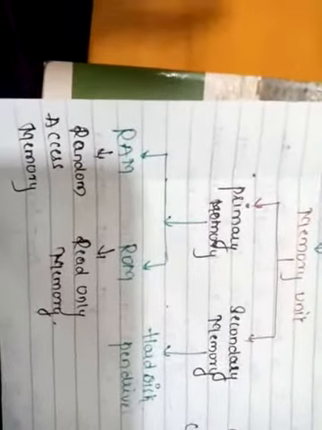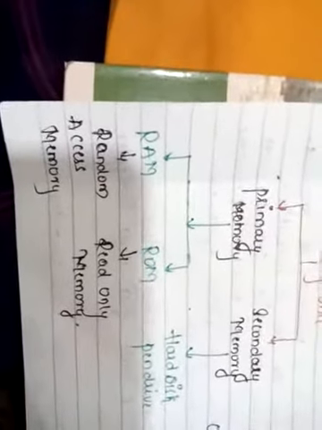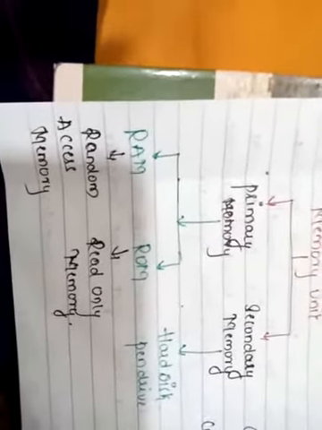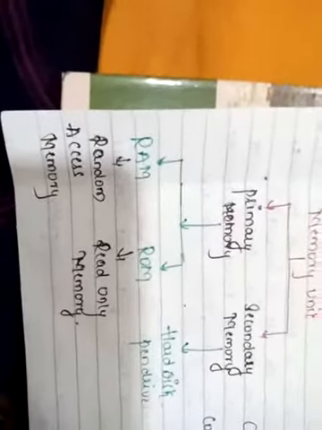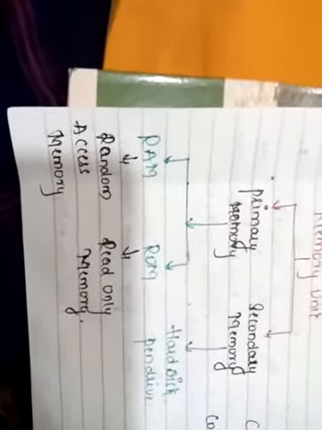Is that clear? Yes. Then RAM is the only part of the primary memory which directly deals with the CPU, that is, with the ALU. So whatever program or data is to be executed will be brought into the RAM.